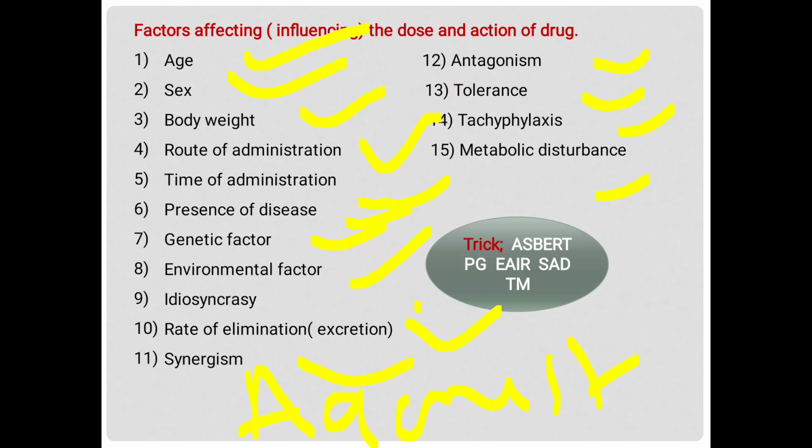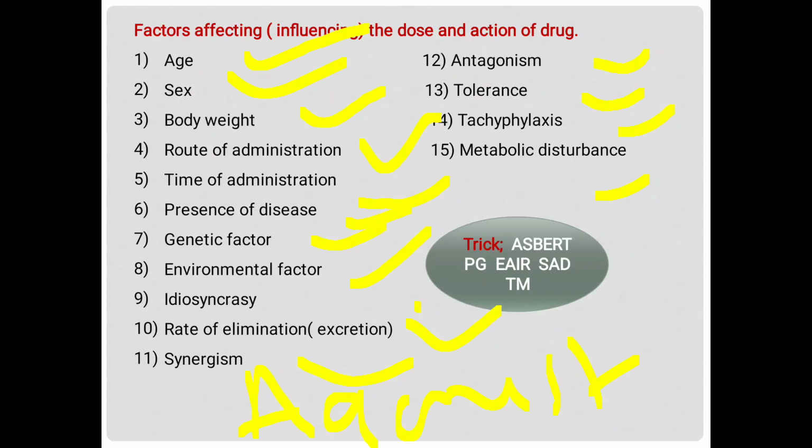The difference is that in tolerance, when we increase the dose it shows the actions, while in tachyphylaxis, when we increase the dose it doesn't show its actions. And metabolic disturbance, such as diarrhea conditions, also affects the dose. So these are the factors which affect or influence the dose and actions of drugs.